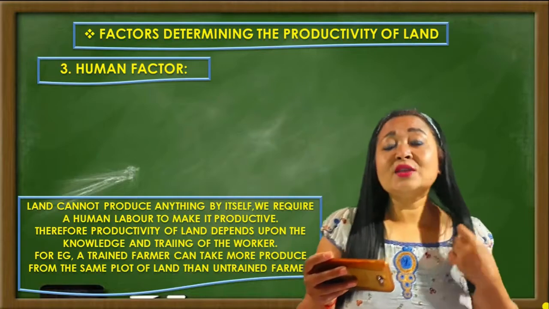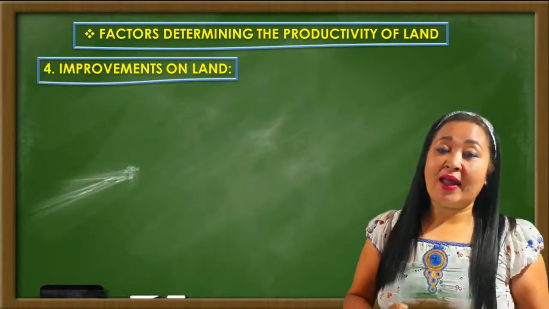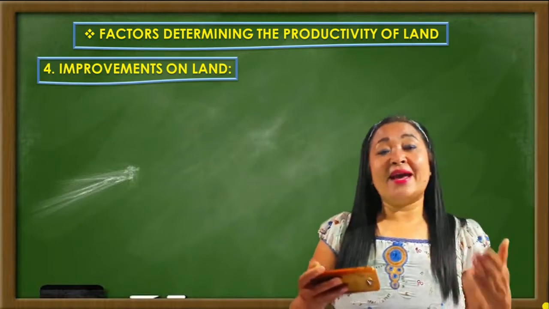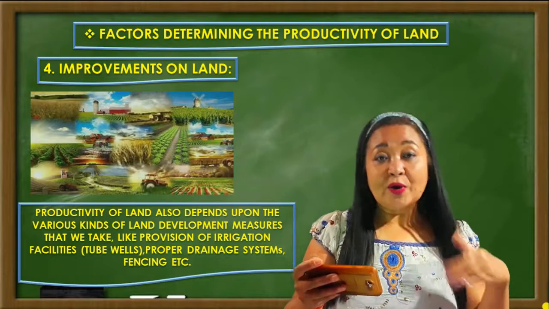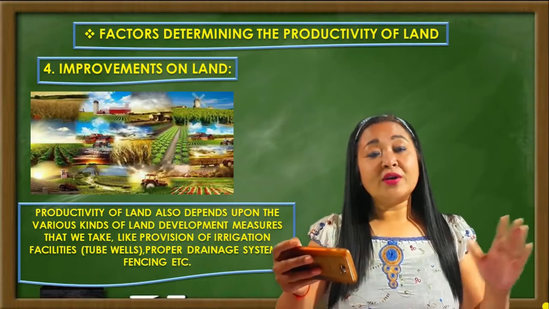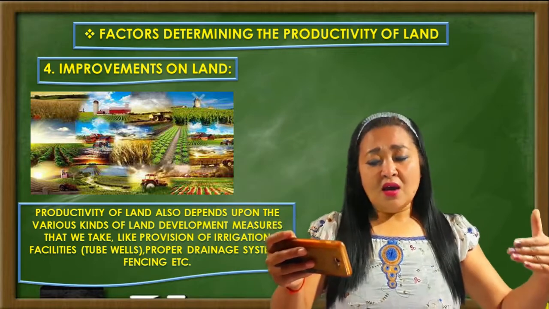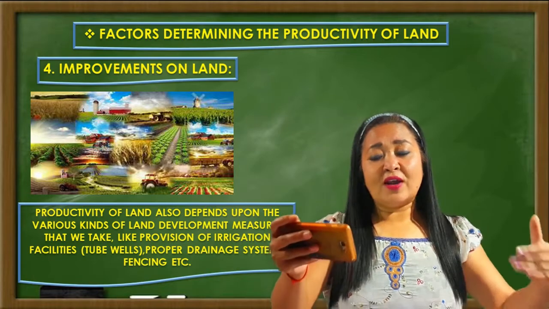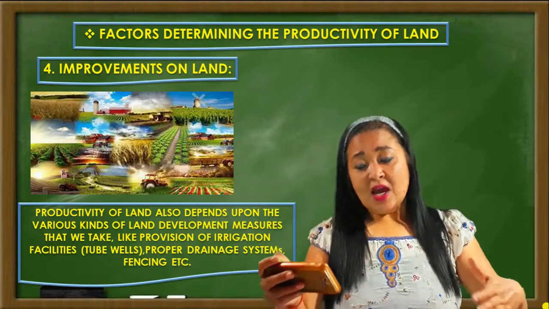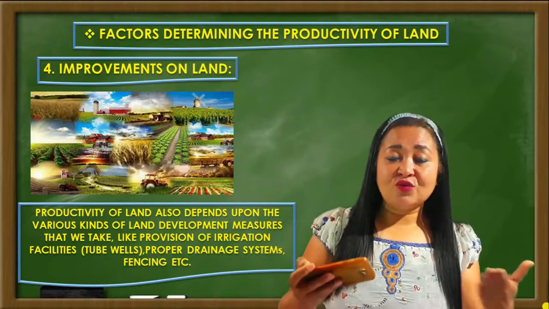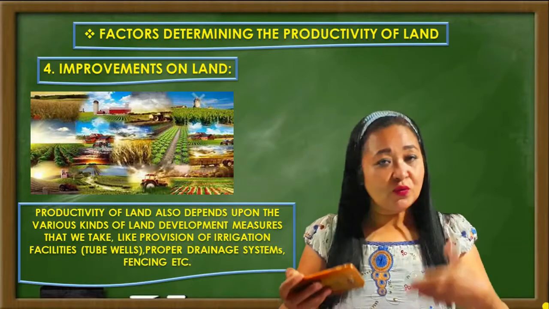Well, now the next factor is improvement on land. Yes, improvement on land. Besides the natural factor, there are other factors which help in increasing the productivity of land. The productivity of the land also depends upon the various kinds of land development measures that we can take. Now what are those land development measures besides the natural factor? Natural factors we have already discussed.